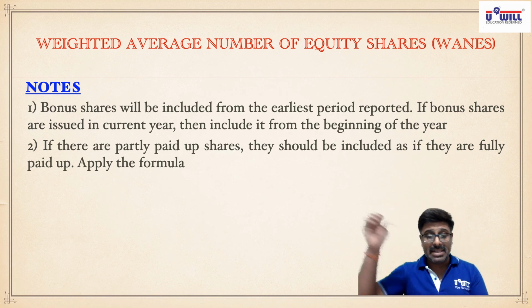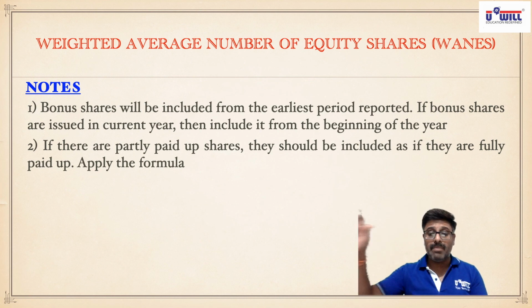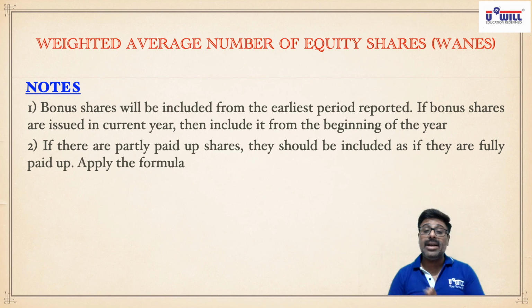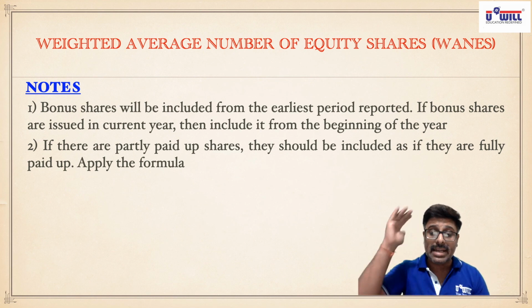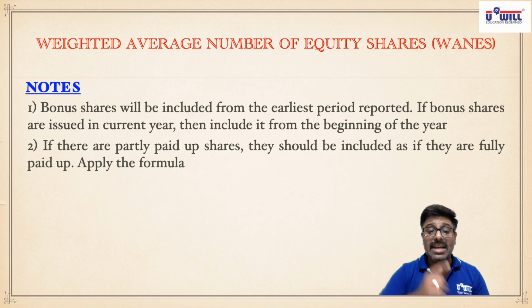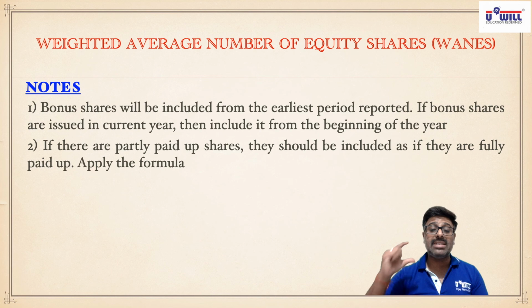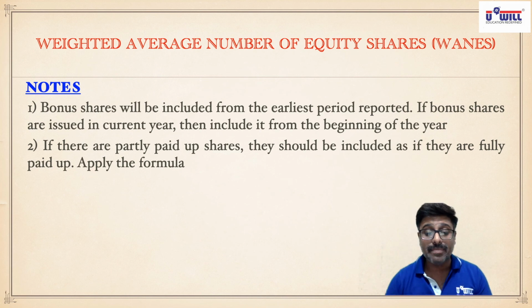Now again the same concept like bonus. In the numerator, the profits increase more due to 2 lakhs, less due to 1 lakh. But in the denominator, if you include 20,000 plus 20,000, 40,000 shares, then again the EPS will go down. So what they say is that for these 20,000 shares which are partly paid up, what is the amount paid up? 20,000 into 5, 1 lakh.